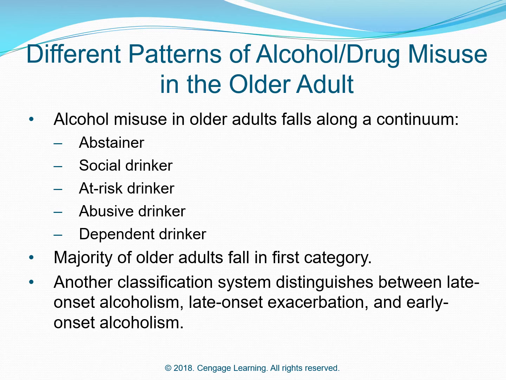Alcohol misuse in older adults falls along a continuum: abstainer, social drinker, at-risk drinker, abusive drinker, dependent drinker. The majority of older adults fall in the first category. Another classification system distinguishes between late-onset alcoholism, late-onset exacerbation, and early-onset alcoholism.